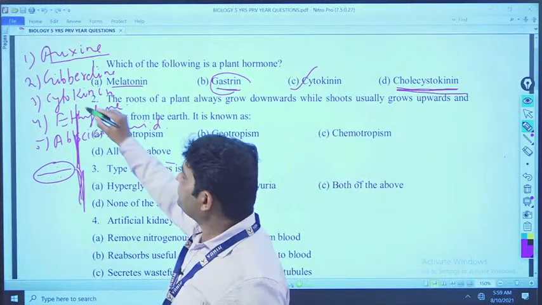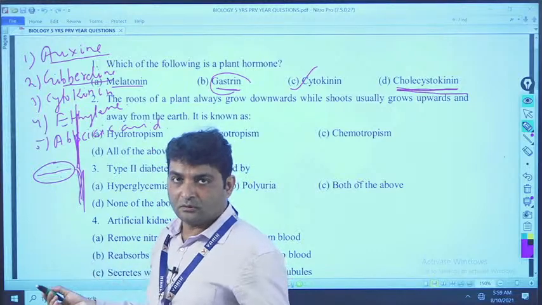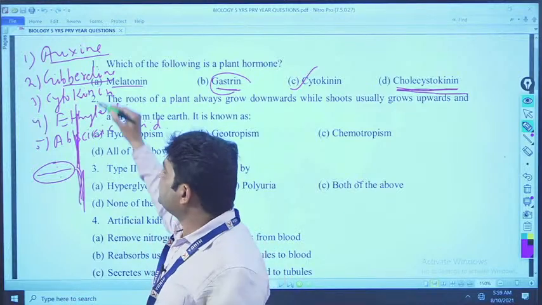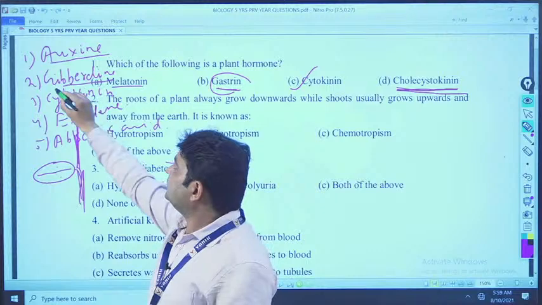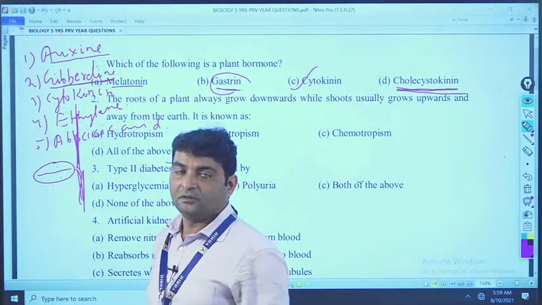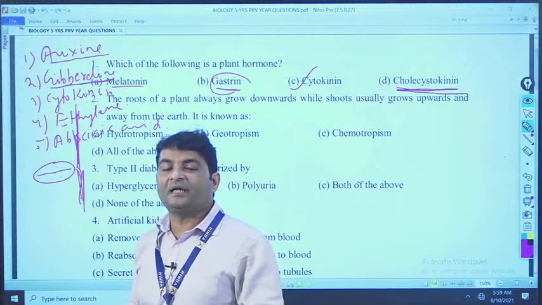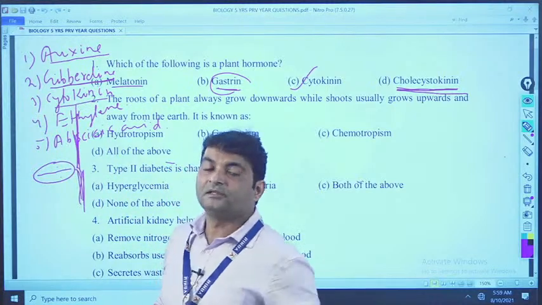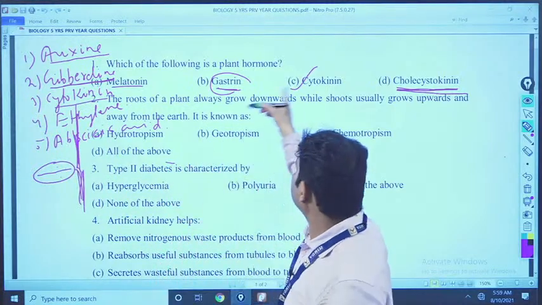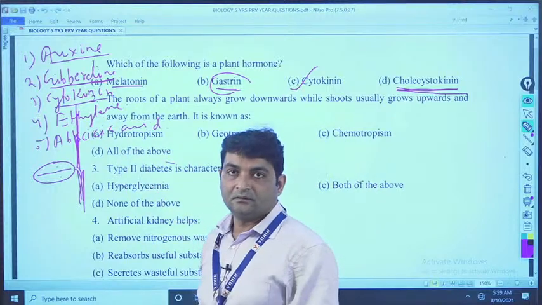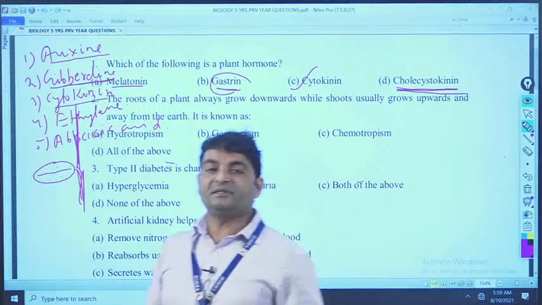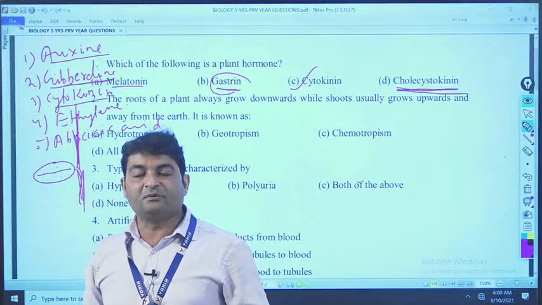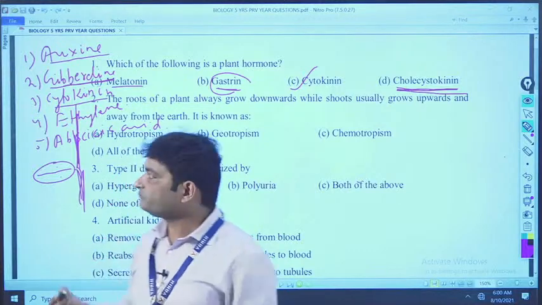Now, what is the function of gibberellin? Gibberellin helps in whole growth and prevents dwarfism. Dwarfism means shortness, dwarfism of what? Plant. So, it is analogous to our growth hormone. This is also a question. Which hormone of the plant is analogous to our growth hormone? That is called gibberellin. Cytokinin helps in cell division in the plant, and prevents leaf abscission. Abscission means leaf fall. Leaf is the major part of the plant because it prepares the plant's food by the process of photosynthesis, that you know very well.